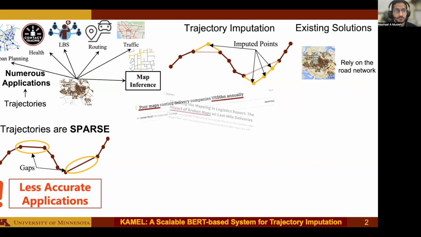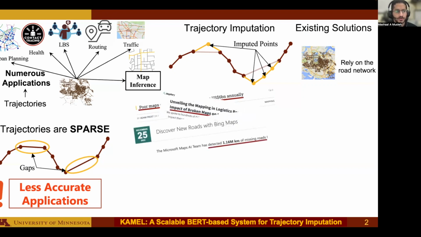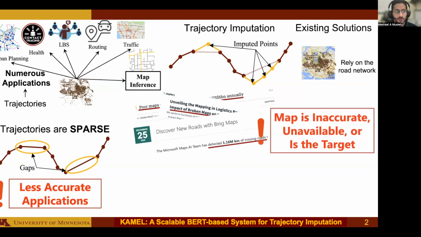In fact, Microsoft has just announced that their AI team has detected more than 1 million kilometers of missing roads from one of the very popular and widely used open source maps. Most of the time, the map is incomplete, inaccurate, unavailable, or might be the target application itself, as in the case of map inference. In this case, existing solutions will not work.